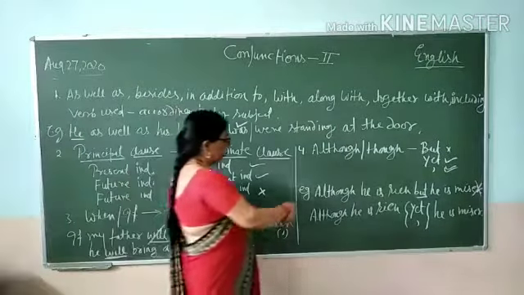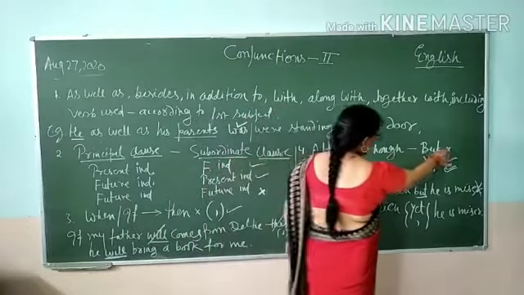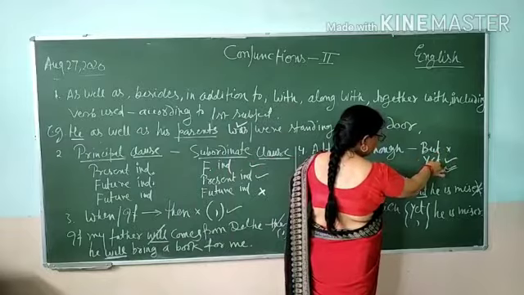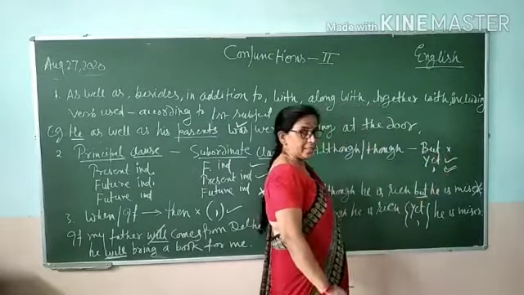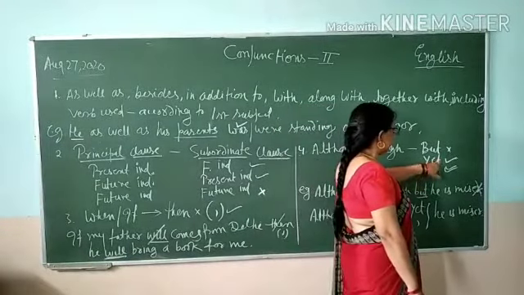Now let us come to the fourth rule. Although and though never take "but". "Yet" will be used in place of "but", or a comma is sufficient. H.W. Fowler says that a comma is better than the use of "yet".